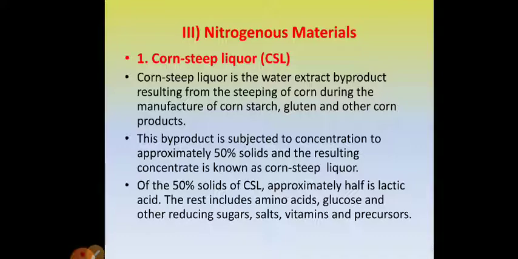So a watery extract byproduct of steeping of corn is concentrated until it contains 50% solids, and this concentrate is known as corn steep liquor. Now, out of the 50% solids present in corn steep liquor, approximately half is lactic acid, and the rest of the components are amino acids, glucose, other reducing sugars, salts, vitamins, and precursors.